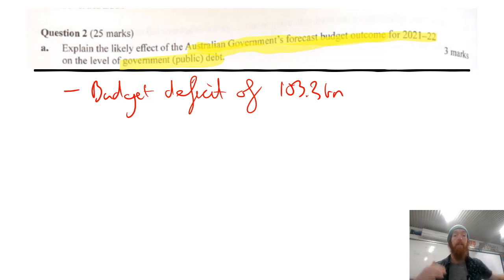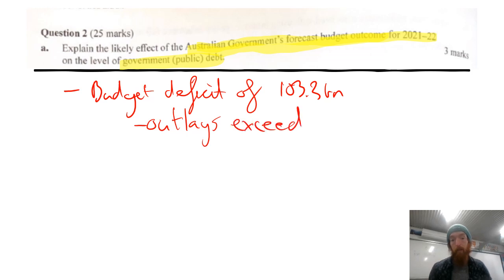Knowing that is great. So obviously then, because of this significant deficit, the outlays obviously outweigh revenues, so outlays exceed revenues. And obviously that means they need to do some form of borrowing to fund that, and that's going to increase the level of government and public debt. So government public debt is all of the money the government owes to the private sector and overseas and the RBA, because obviously they are the three channels they can borrow from. So if there is a deficit, it means it's going to increase the level of government or public debt.